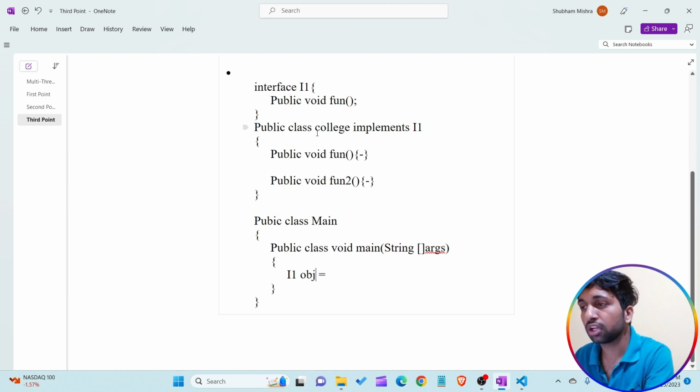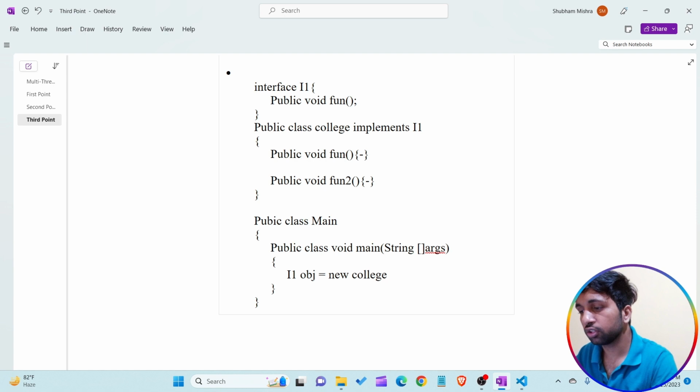This means in this example, the college class implements the I1 interface. So the reference variable of the I1 interface is able to take the reference of a college class object. You have to understand, in this example, I am creating the object of the college class.